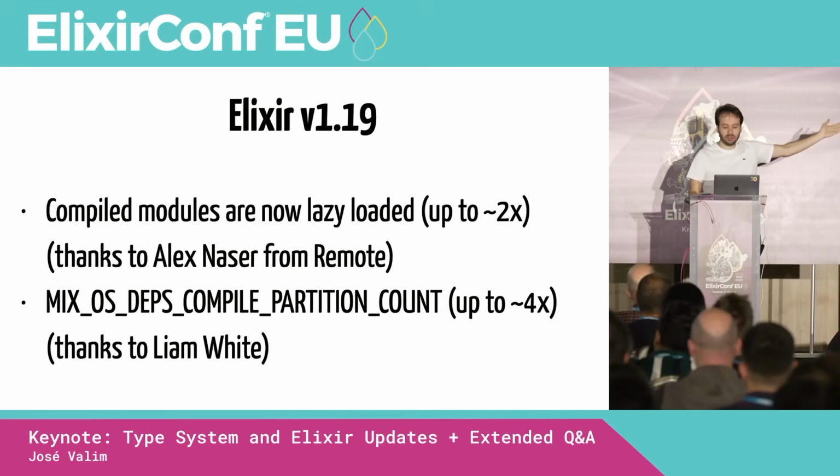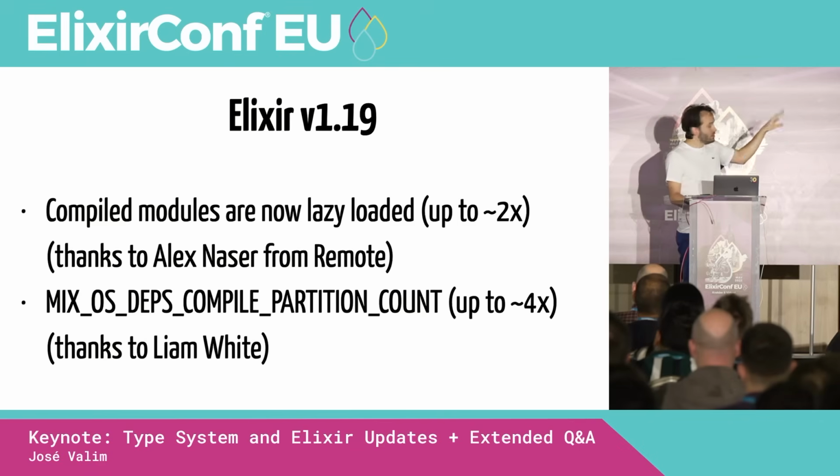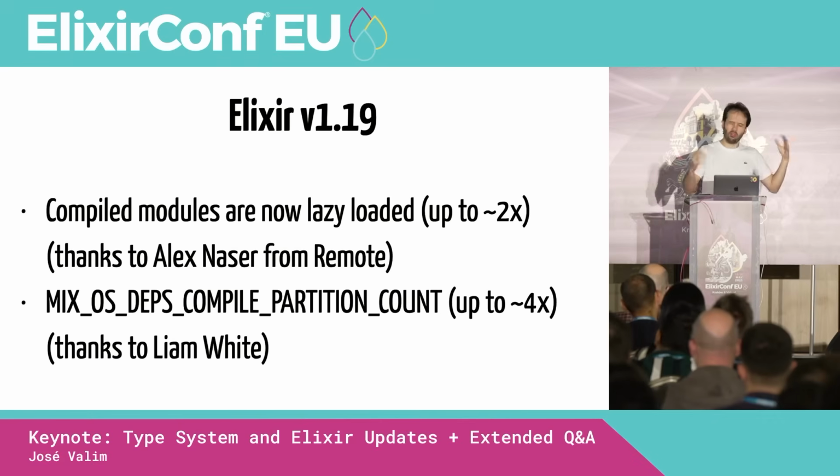So we introduce this environment variable, and you just set it, and now you're going to compile your dependencies in parallel. And a huge thanks to Liam for the initial proof of concept behind this idea. And when it comes to the second one, mixOS deps compile partition count, for both of them, the improvements that you get are going to depend a lot on how many cores you have on your machine, because the more cores you have, the more impactful a bottleneck is going to be, and the larger your project is, the more dependencies your project has.